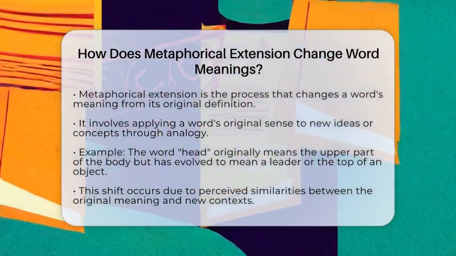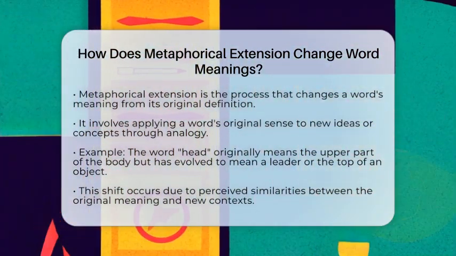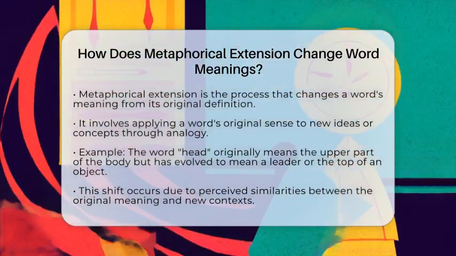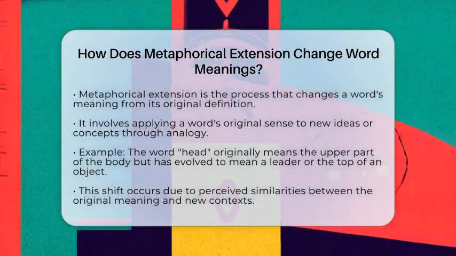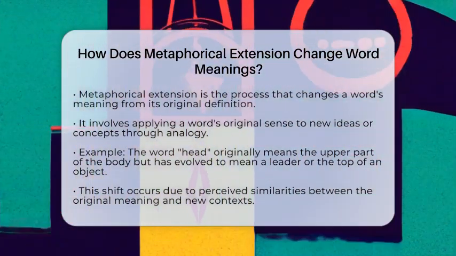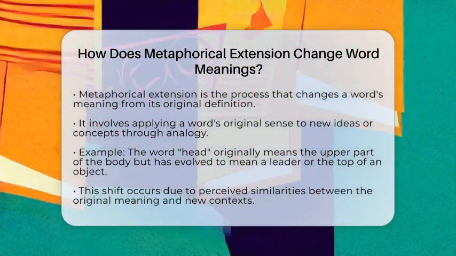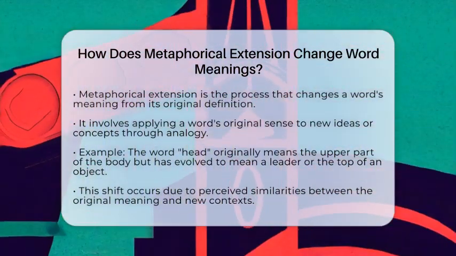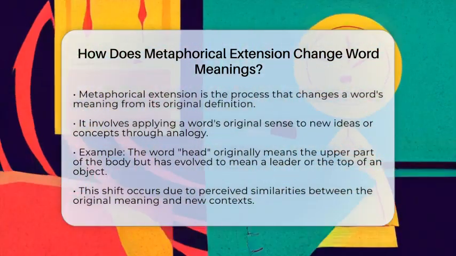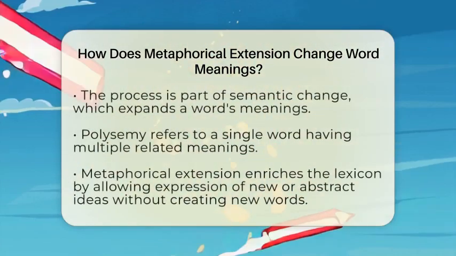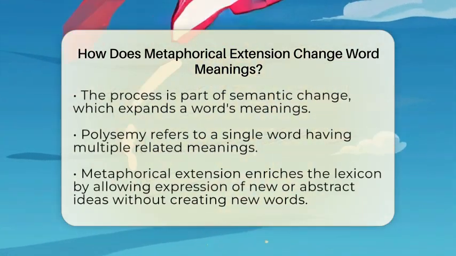For instance, think about the word head. Initially, it refers to the upper part of the human body. Over time, it has taken on new meanings, like the leader of a group, as in head of the company, or the top of an object, like the head of a nail. This shift occurs because there is a perceived resemblance between the original meaning and the new context. When we use a word in a new way, we expand its meaning. This process is part of what we call semantic change.